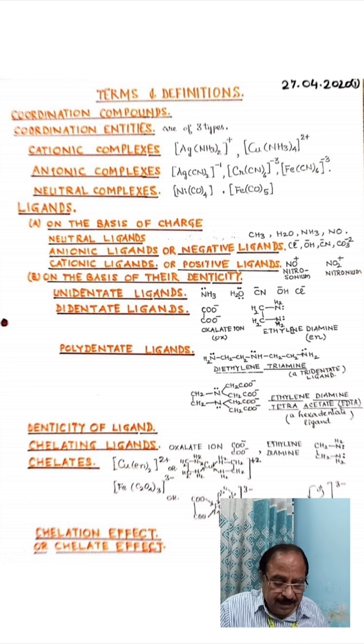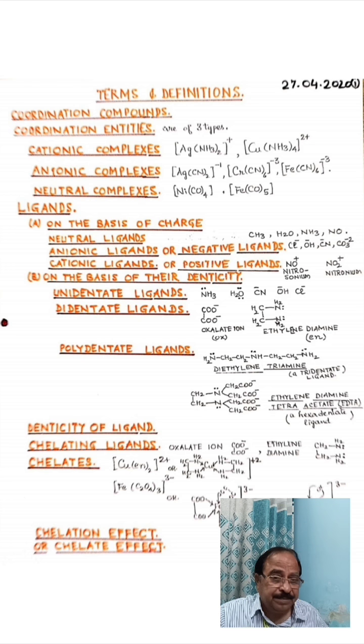Then there is another definition, chelating ligands. There are certain ligands like oxalate and ethylene diamine. When they get bonded to the central metal atom or ion, they form 5-membered or 6-membered ring-like structures. Such ligands which form 5-membered or 6-membered rings with the central metal atom are known as chelating ligands.